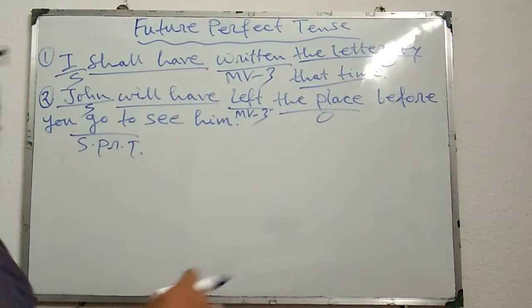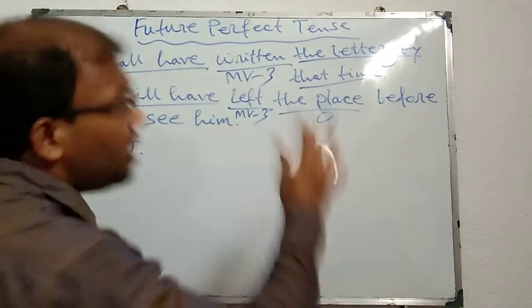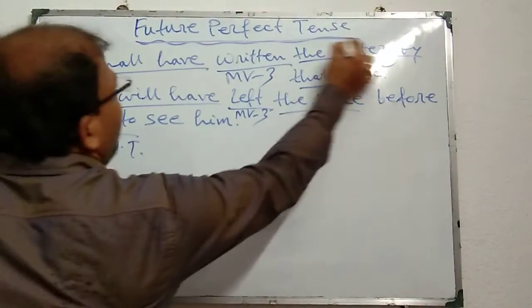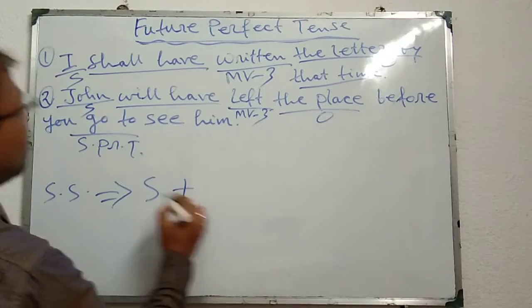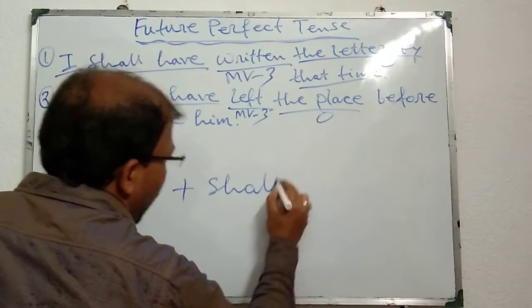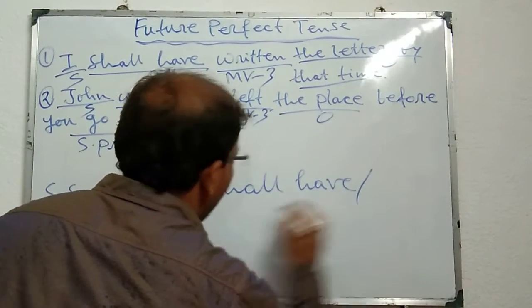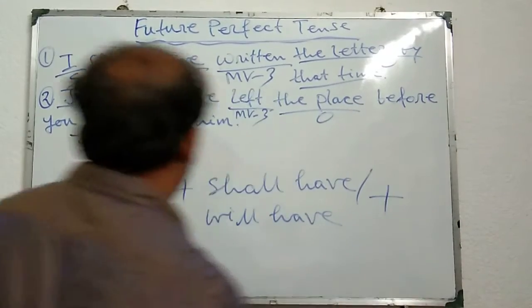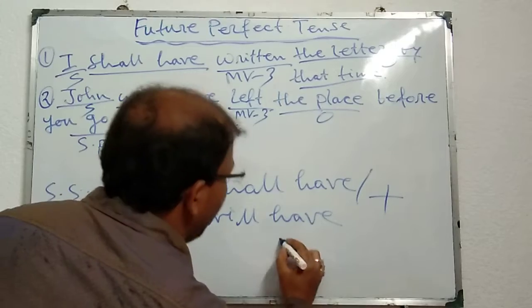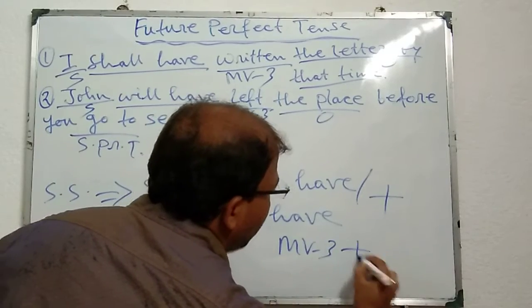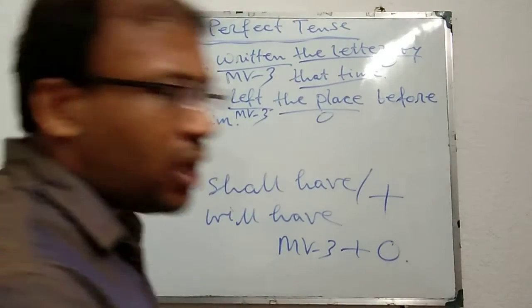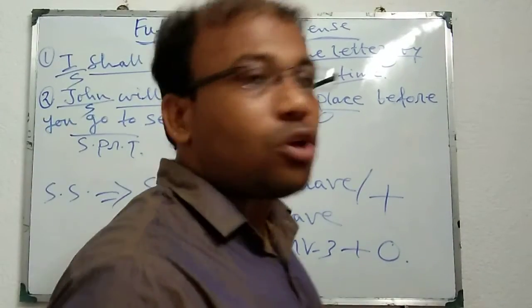That means for the sentence structure we can say like this: the sentence structure of future perfect tense is subject plus shall have or will have plus MV3, main verb third form, plus object or others. Subject plus shall have or will have plus MV3, main verb third form or past participle form, plus object or others.